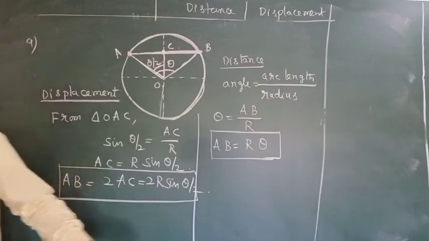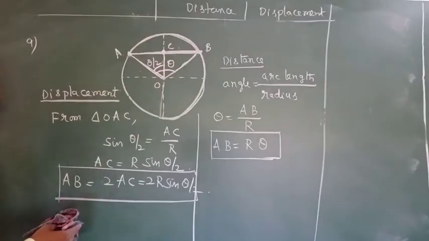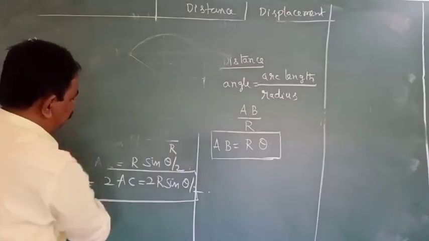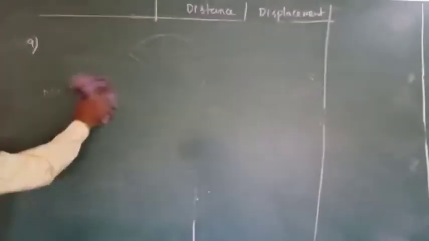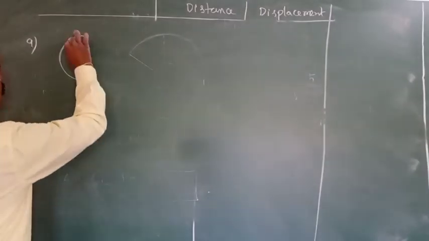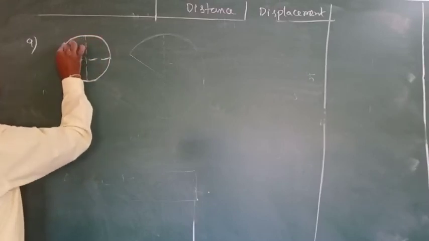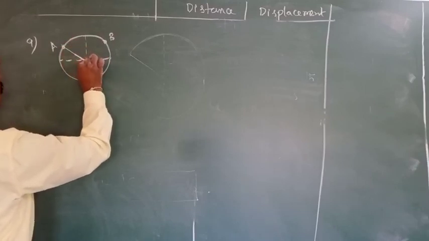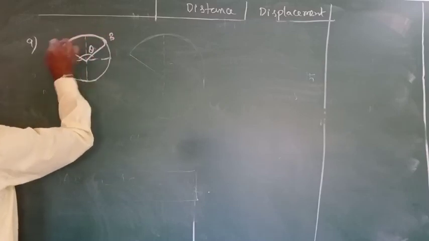Okay. You are writing that in tabular form, you are writing, na. Write it down first or write it later. You just mark it there. If a body moves in the circular path in the form of an arc, this is distance.